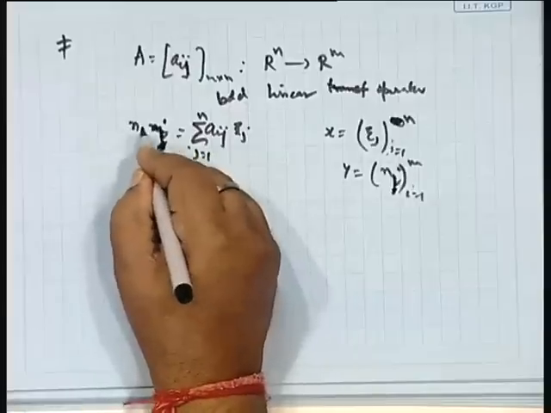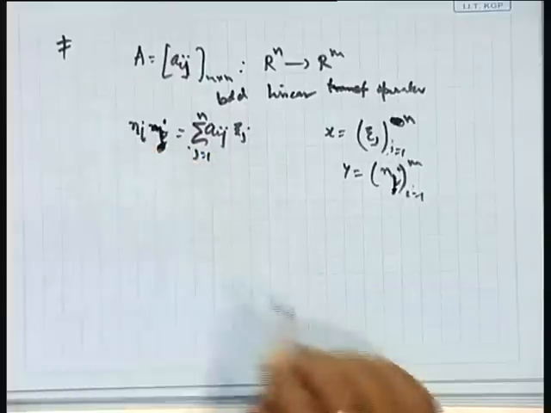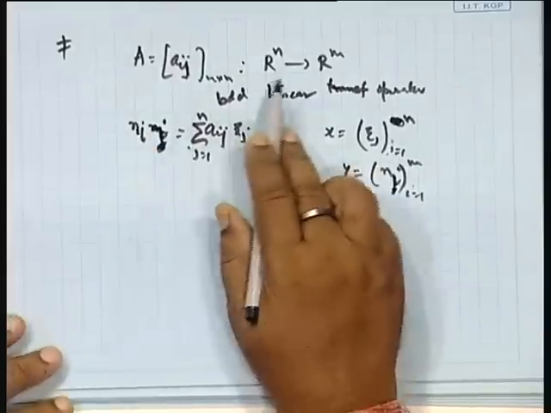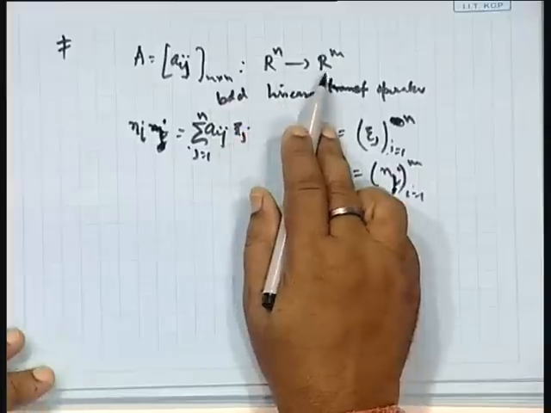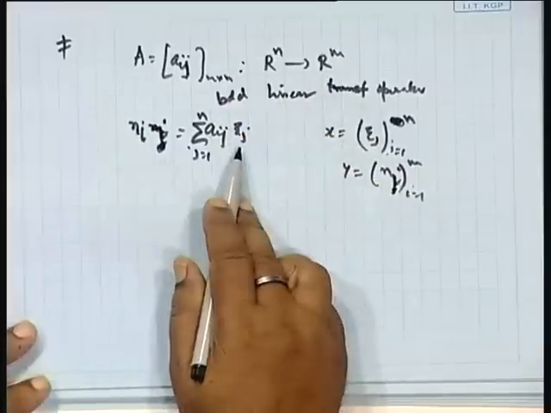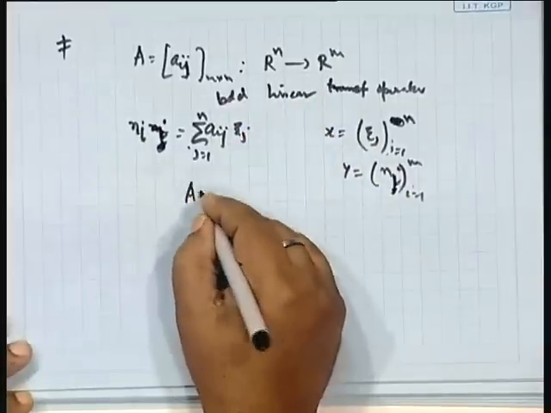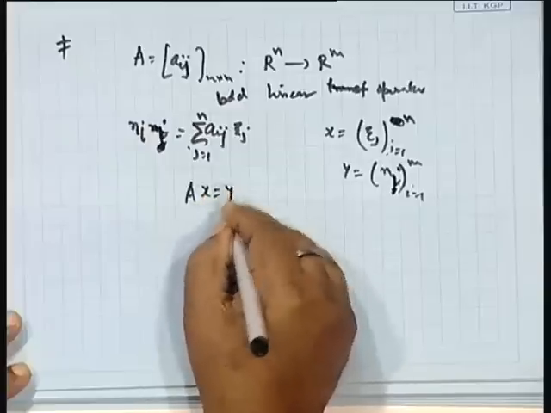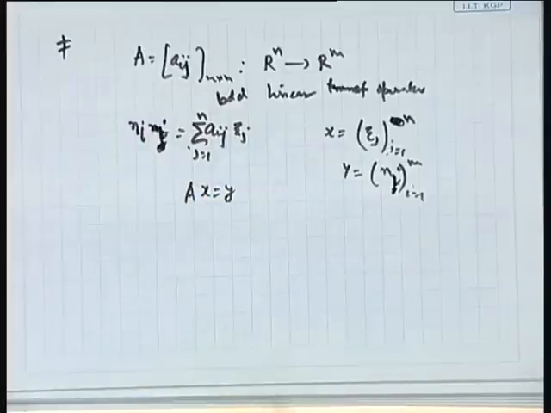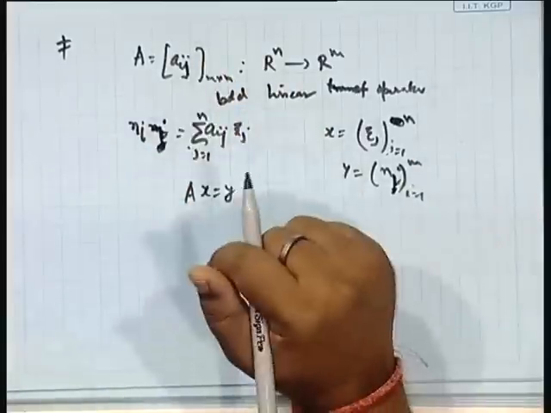It means it can transfer the elements of Rn to the elements of Rn under this transformation, and we write Ax equal to y. Now, this is the case when A is finite dimensional.